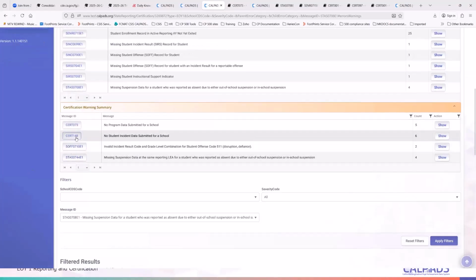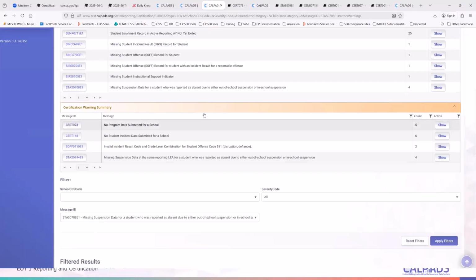Another warning would be CERT 148, no student incident data submitted for a school. This warning is also normally a red flag, because I'm pretty sure schools have either seclusion or restraint or suspensions or expulsions happening based on incidents, right?